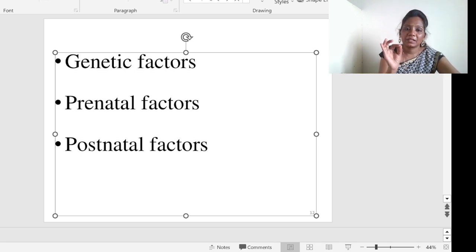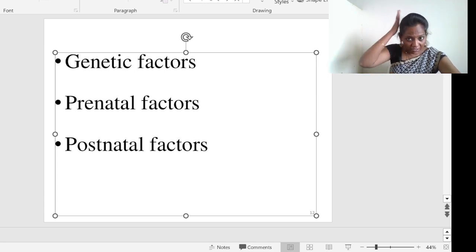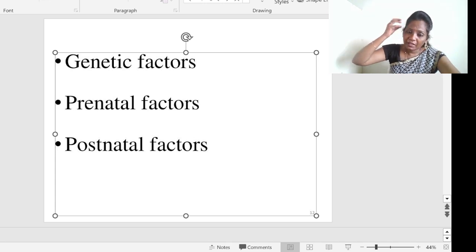I'll tell you a very simple example. Prenatally, the mother is very healthy and she gave birth to a healthy baby. But after that, suddenly the baby falls down from the bed or cradle from a high level to a low level. Suddenly an injury happens to the brain, so one area of the brain will be clotted and it causes some changes. These things can lead to cerebral palsy. Now her growth and development is completely influenced by postnatal factors only.